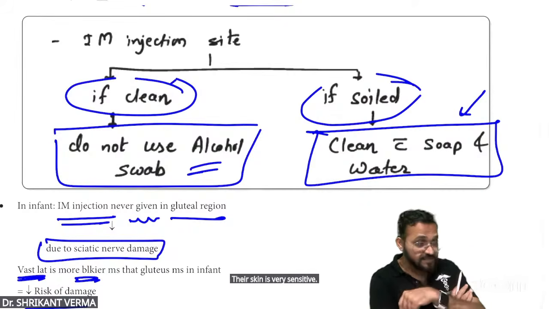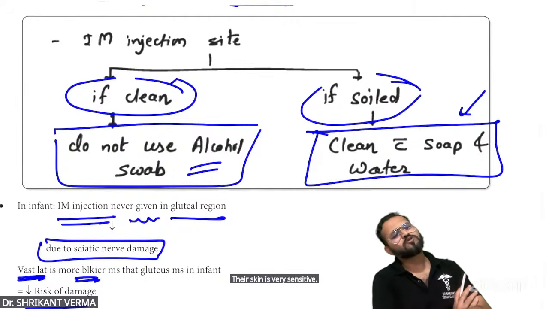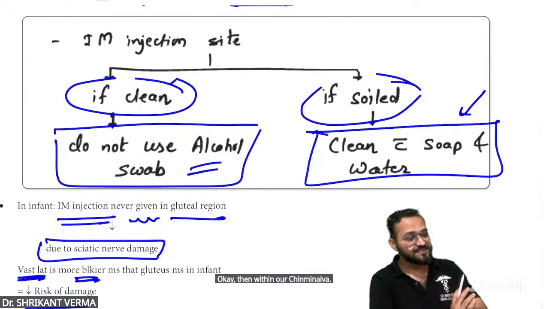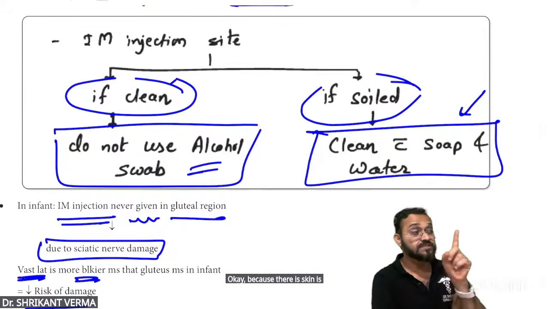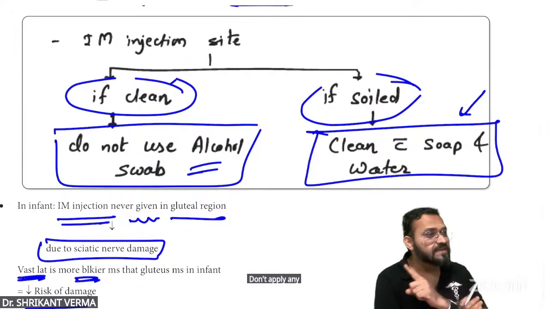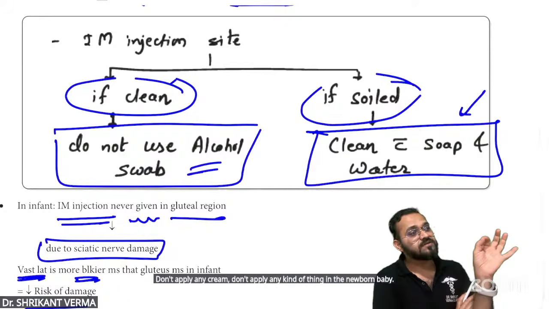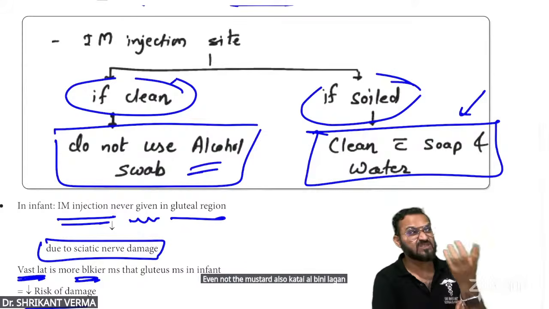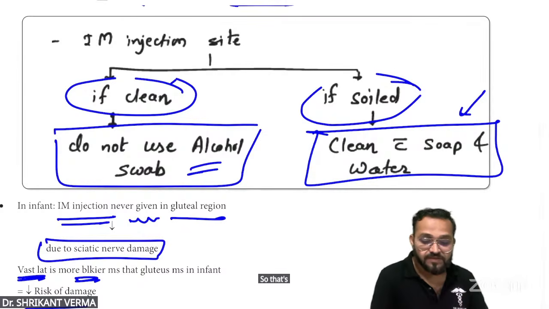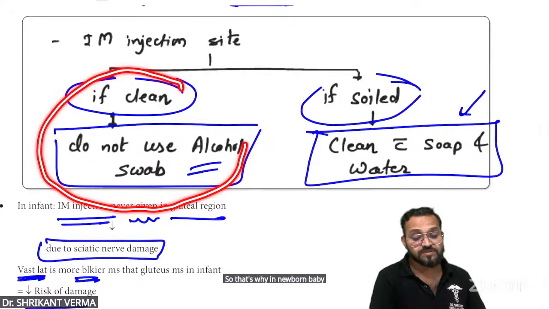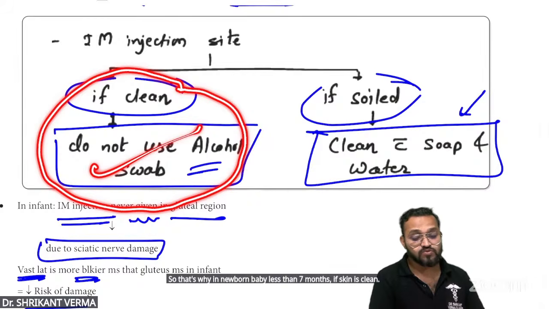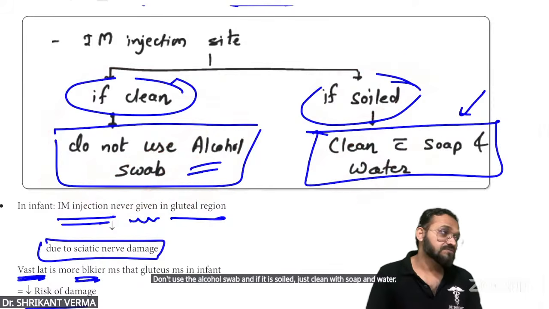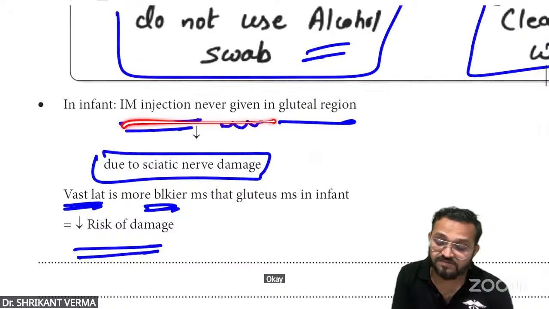If you apply it once, the baby will cry a lot. Their skin is very sensitive. So doctors say don't apply any cream or any kind of thing on a newborn baby. Only coconut oil, not even mustard oil, because mustard oil is strong. So that's why in a newborn baby less than 7 months, if the skin is clean, don't use an alcohol swab, and if it is soiled, just clean with soap and water. In infants, same thing.